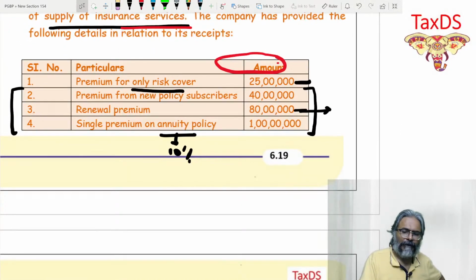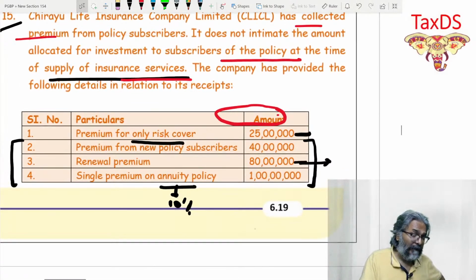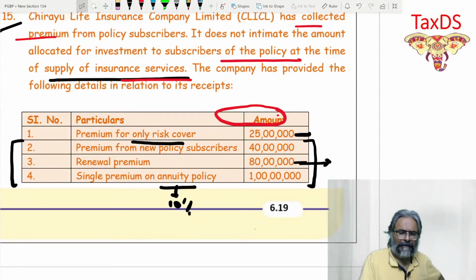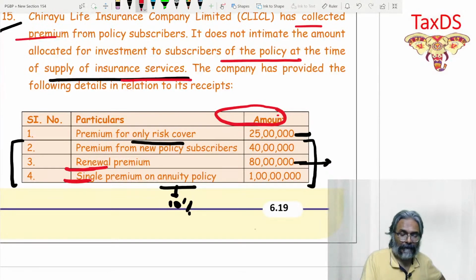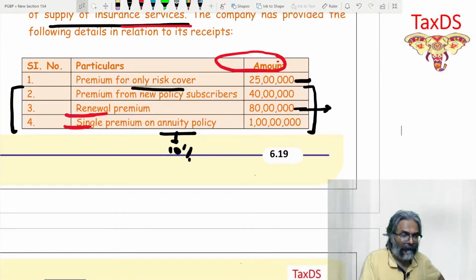Premium for new policyholder: how much is that? 40 lakhs. It is not intimated. Is it a single premium? It doesn't say so. Single premium, students, they have given separately here. So the premium for the new policyholder is 40 lakhs at 25%. Renewal premium, students, is at 12.5%. This 80 lakhs would be at 12.5%. That is for renewal premium.